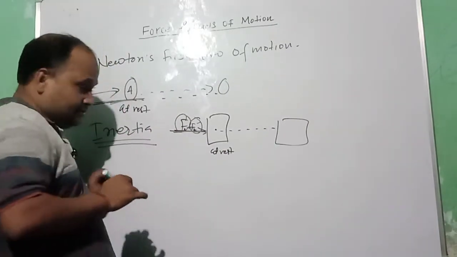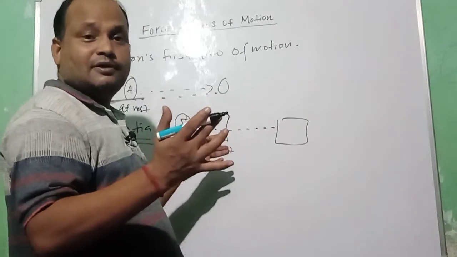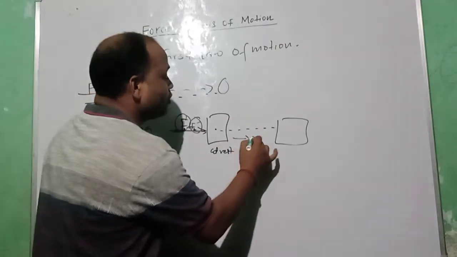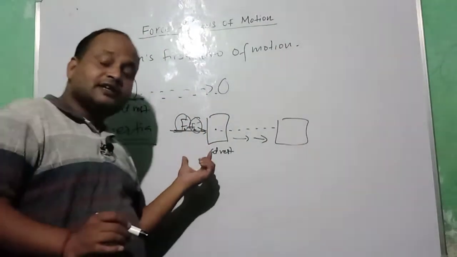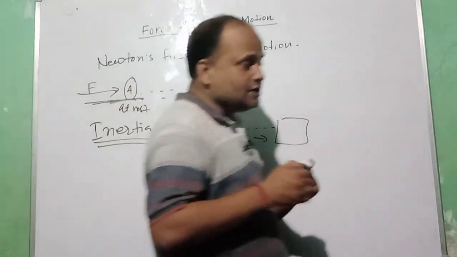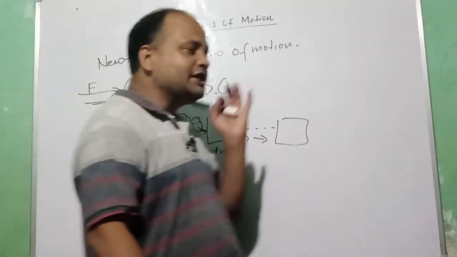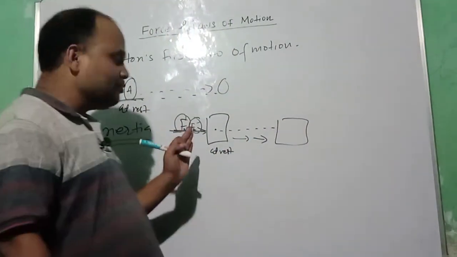But when more force was applied on it, it overcame that tendency, and thus the box moved. So this is inertia of rest. So what is inertia of rest? The tendency of a body by virtue of which it tries to remain in its own state of rest is said to be inertia of rest.